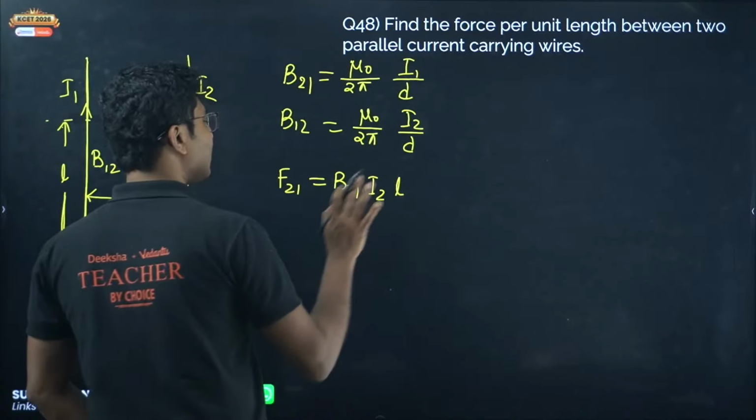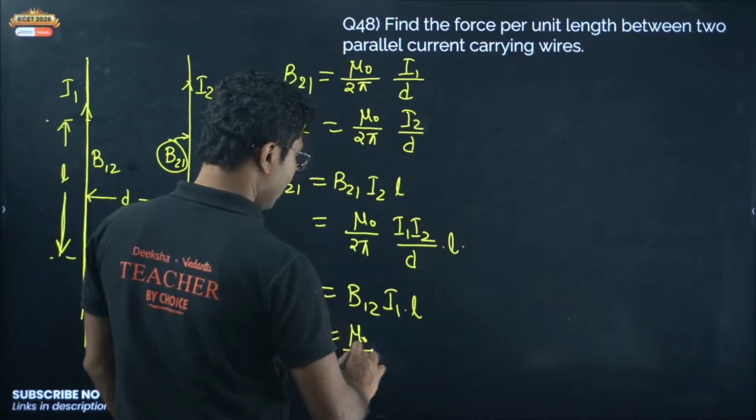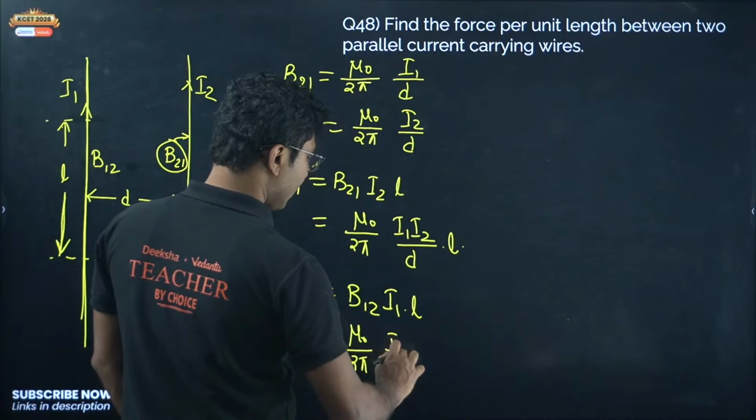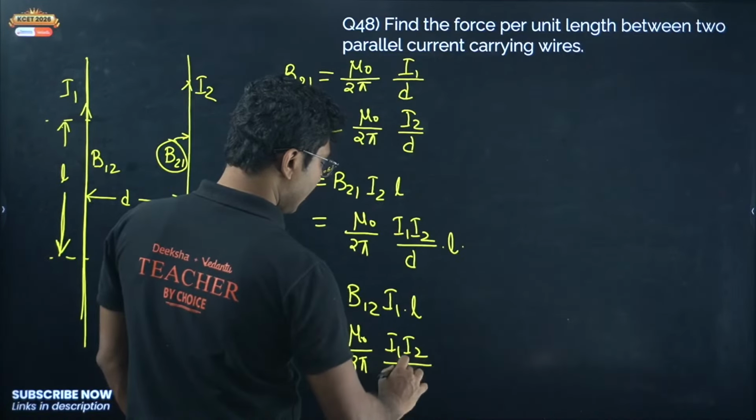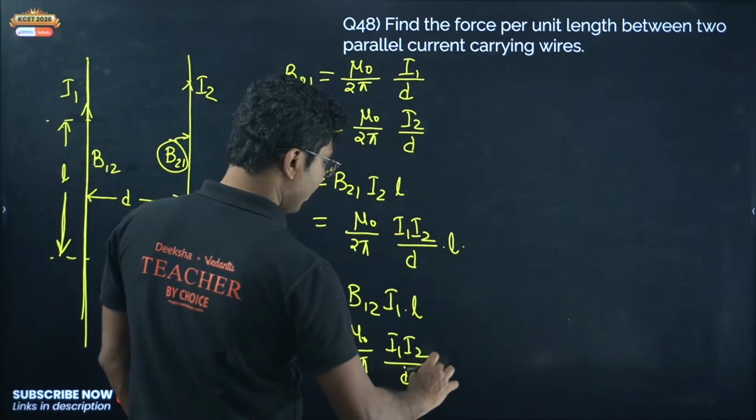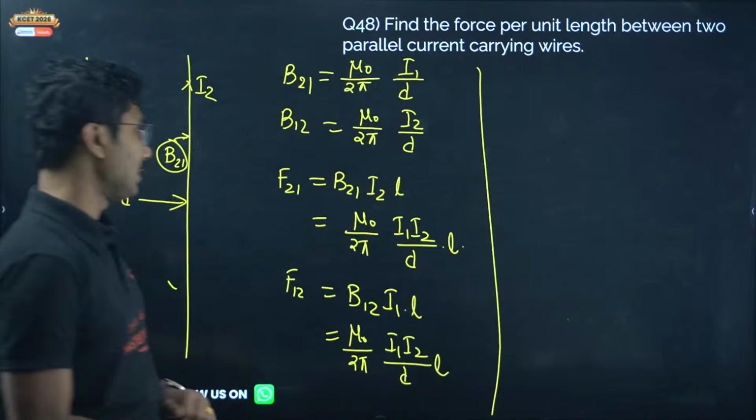Now let's put that value, mu naught by 2 pi I1 I2 upon D into L. And magnetic force acting on the first wire due to the second wire is B12 I1 into L. So that will be again the same value, mu naught by 2 pi I1 I2 by D into L. Okay, both will be the same value because magnetic field is symmetrical, so force will also be symmetrical.